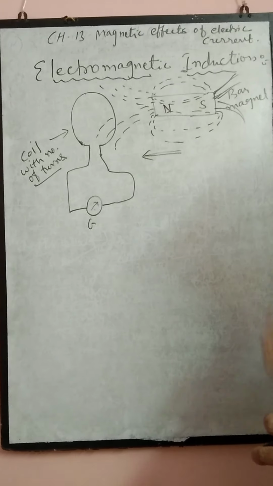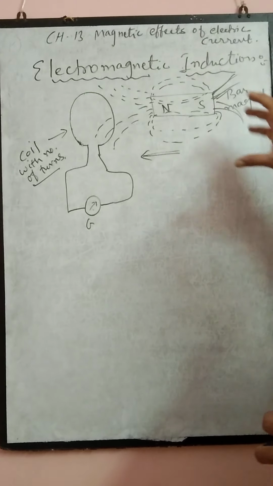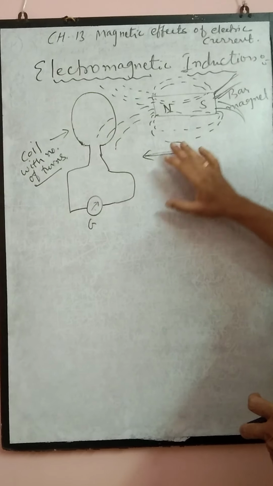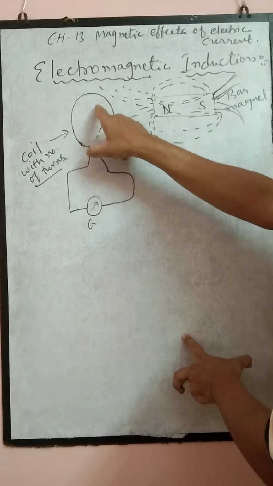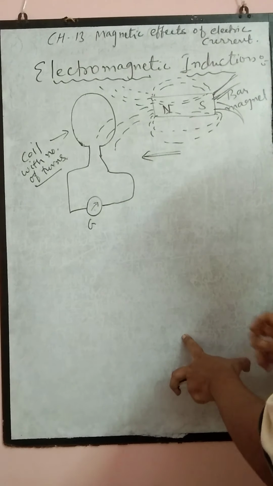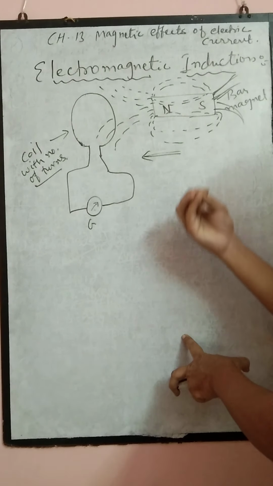He explained why the current is induced. Initially, when the bar magnet is in a steady condition, the magnetic field lines link with the coil, but that does not show any production of electric current.